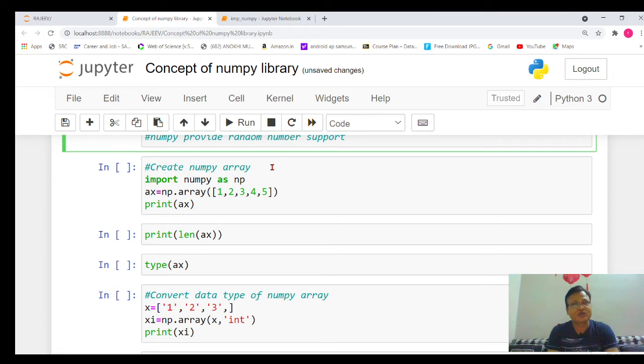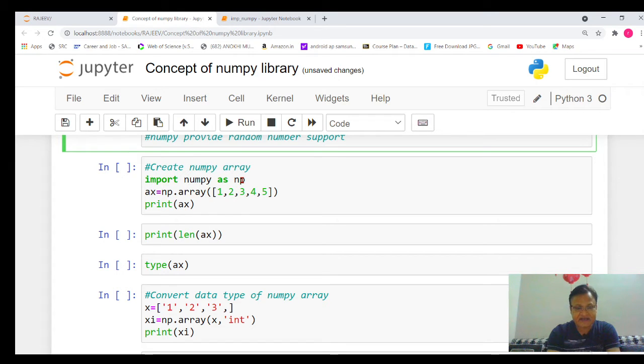So we have to import that particular library in our Python program. And what is the syntax for importing any library? It's very simple: import numpy. And if we want to give a short name to NumPy, we will use as np. So NumPy can be renamed as np.